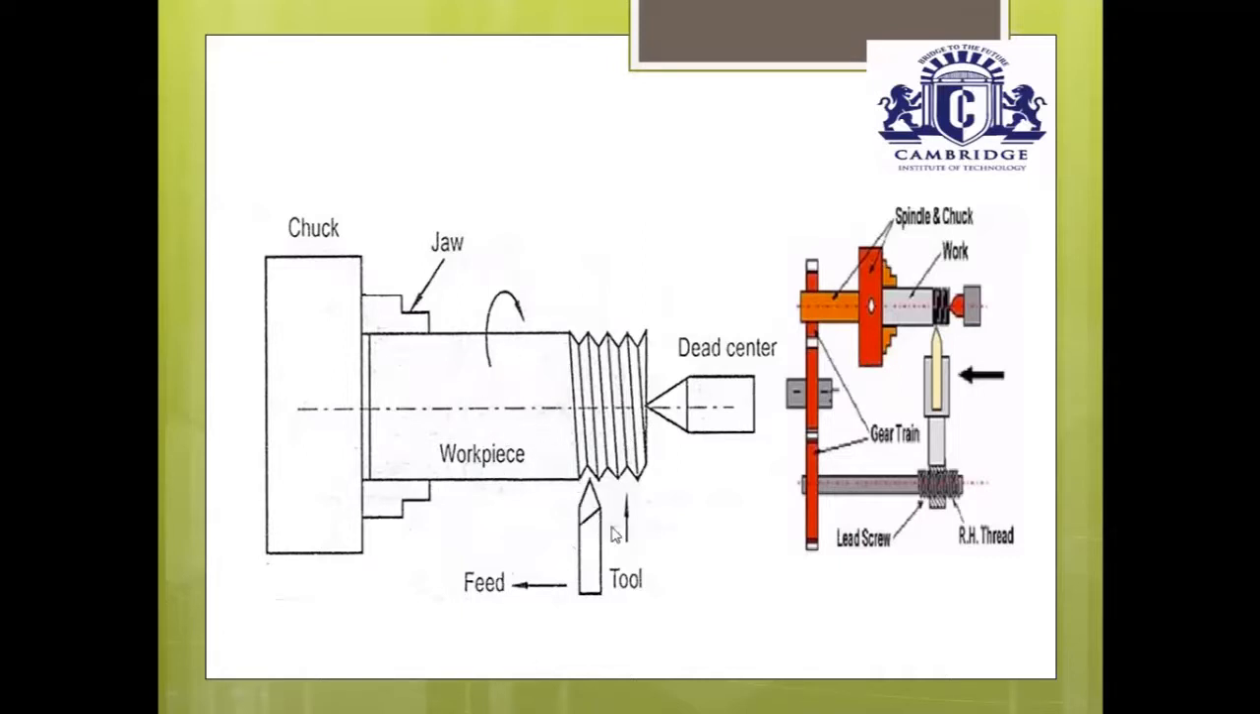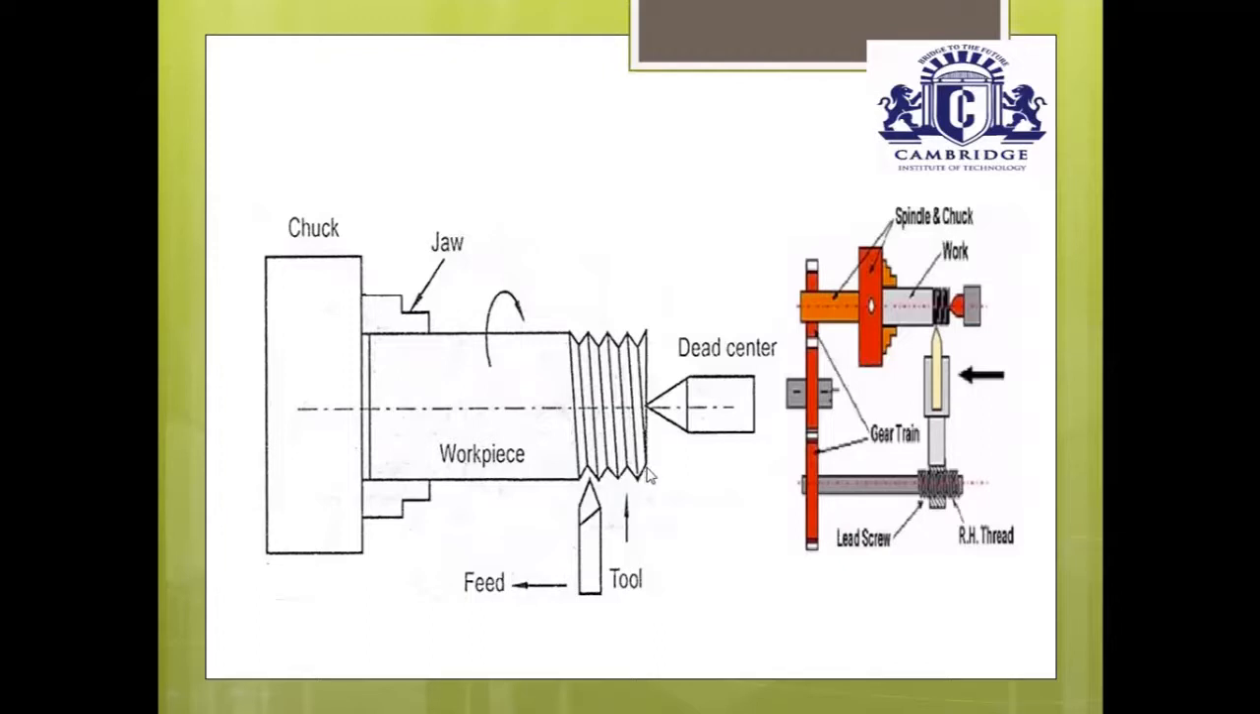This is a stationary single point cutting tool. Initially, move the stationary single point cutting tool to the outer edge, touch the outer edge, and give depth of cut. Here, this direction indicates the depth of cut. This depth of cut is perpendicular to the axis of the workpiece or axis of the lathe. The dotted line represents the axis of the workpiece or axis of the lathe, and this direction represents the movement of the tool.